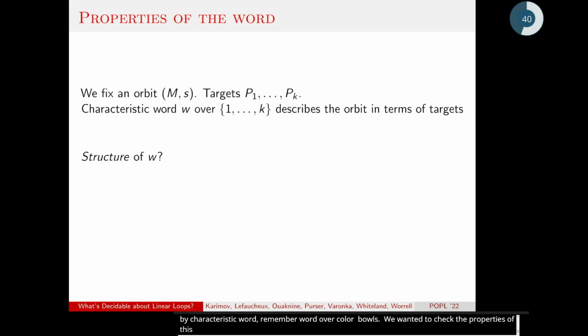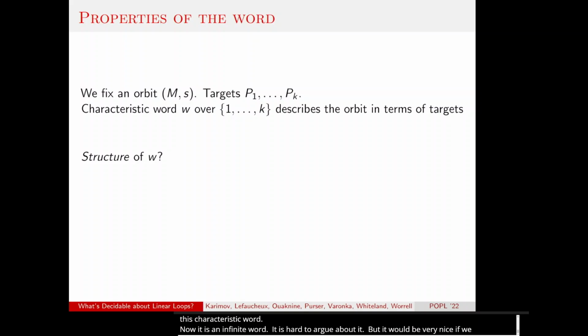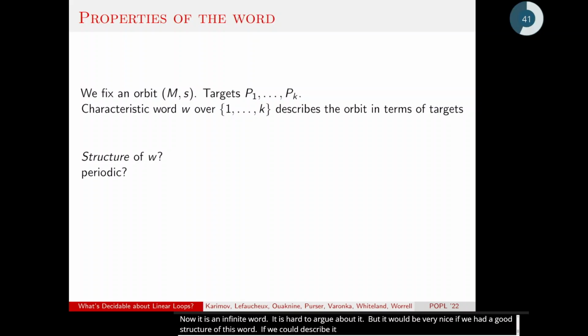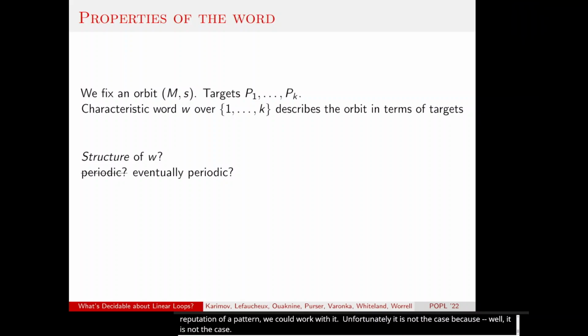It is an infinite word, so it's hard to argue about it, but it would be very nice if we had a good structure of this word, if we could describe it in any finite way, for instance. If this word were periodic, if it was just an infinite repetition of a finite pattern, we could work with it. Unfortunately, it is not the case, and it's not even eventually periodic, so it doesn't become periodic after some time.